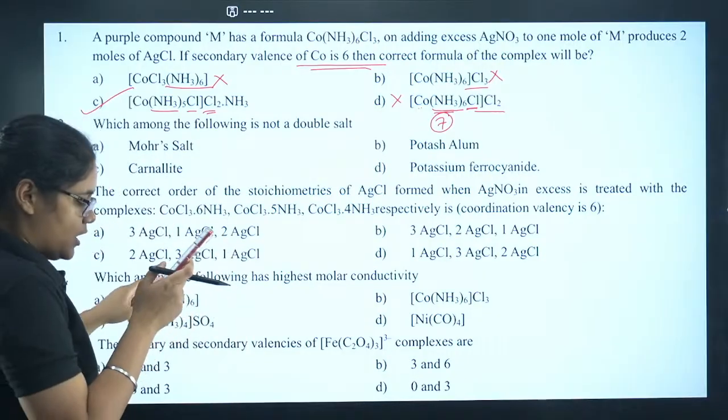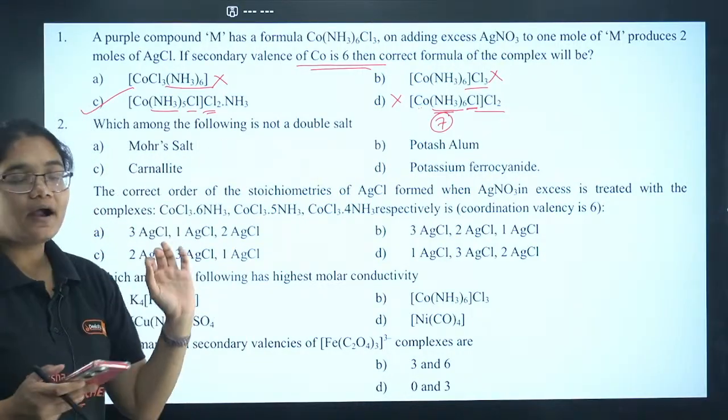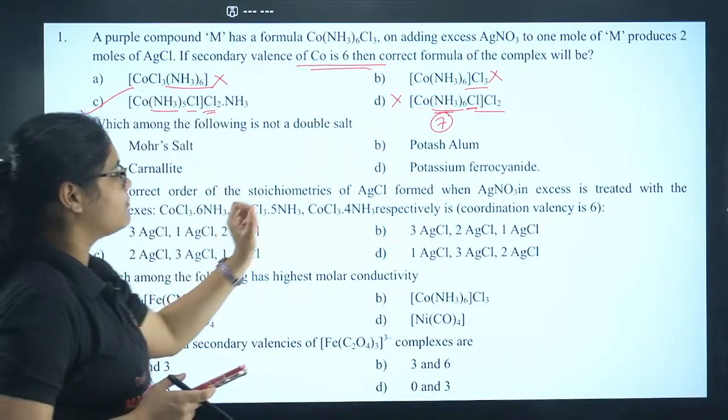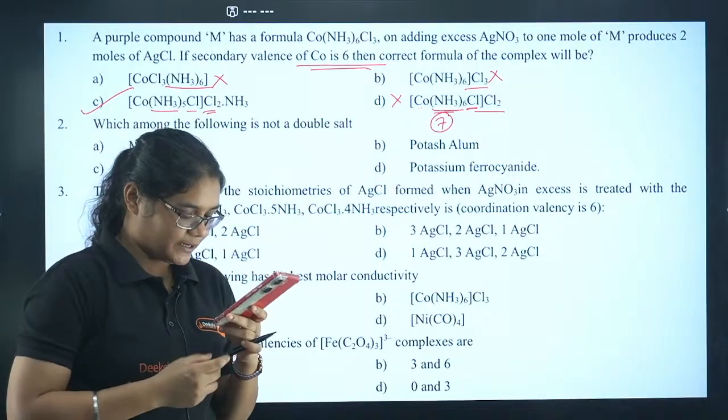Okay. Next we'll go to question number 2. Which of the following is not a double salt? Mohr's salt, carnallite, potash alum, potassium ferrocyanide. Very simple question. We'll do it quickly.